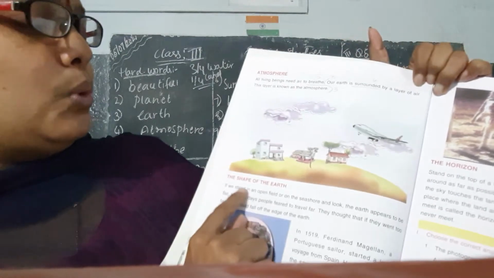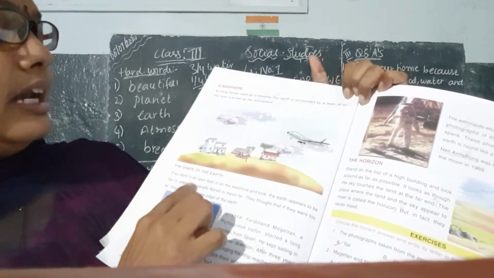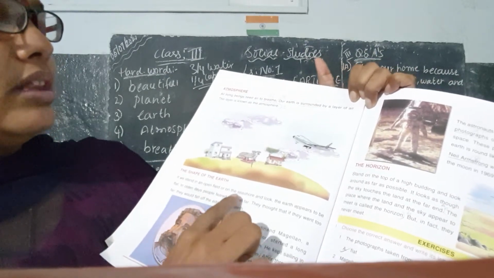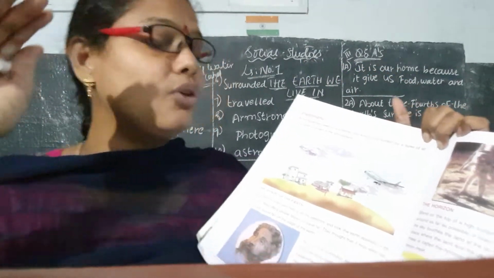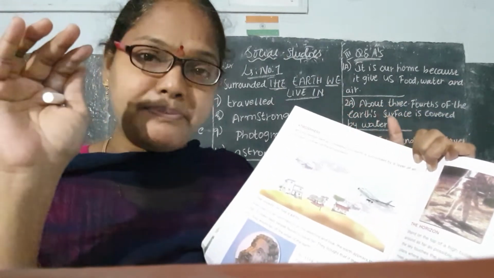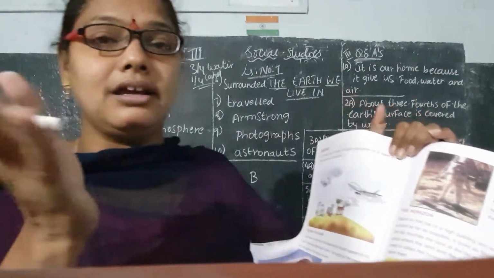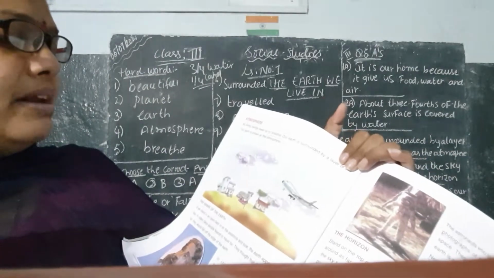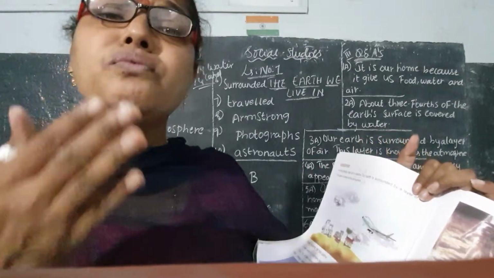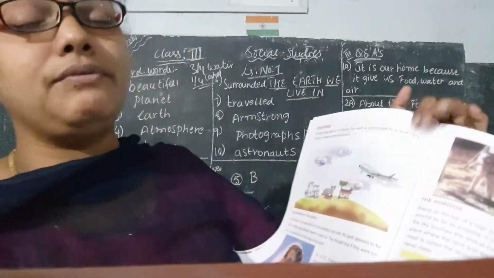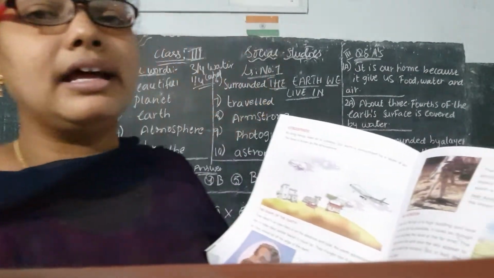Okay, next coming to the shape of the earth. What is that, children? The shape of the earth. If we stand in an open field or on the seashore and look, the earth appears to be flat. If you are standing and seeing the earth from above, how does the earth look, children? It appears to be flat, isn't it? In olden days, people feared to travel. In the olden days, people were very afraid to go to faraway places. They used to fear if they wanted to travel far places.